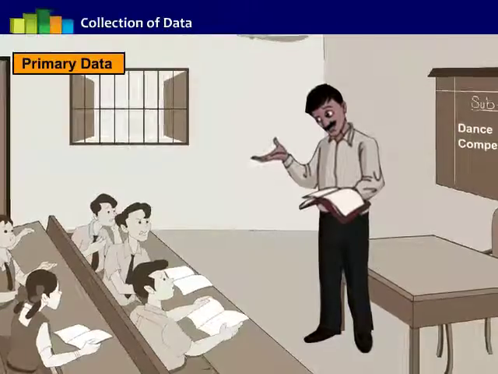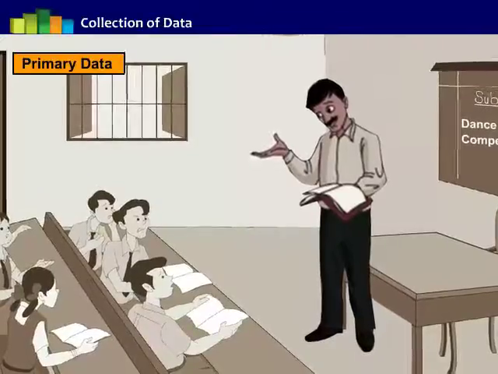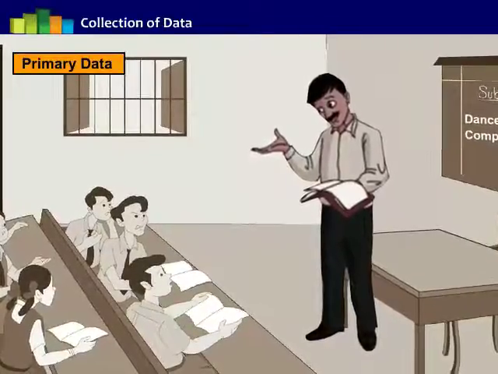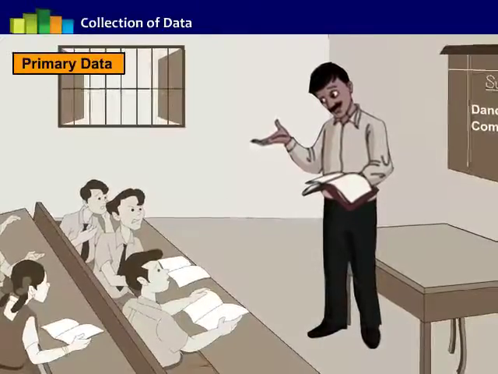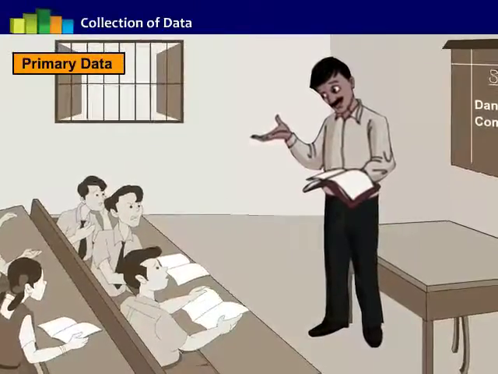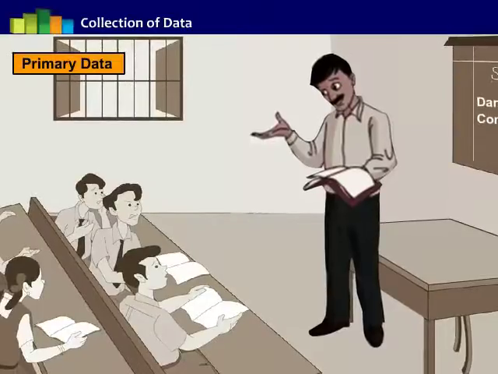Mr. Sanjay, the class teacher of Standard 7, plans to organize a dance competition. He asks the students to give their choice for the songs they would like to perform, the costumes they would like to wear, and so on. For all these, he is collecting the information directly from the students. This type of collection of data is known as primary data.